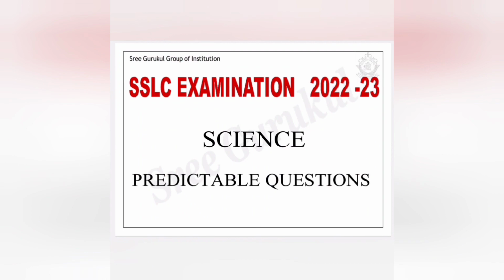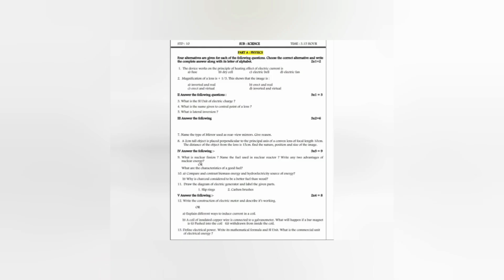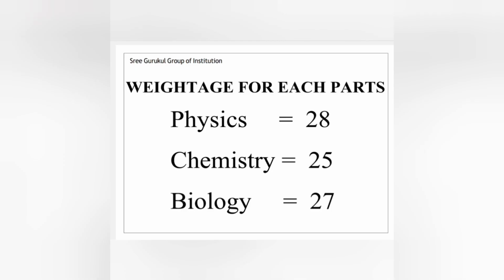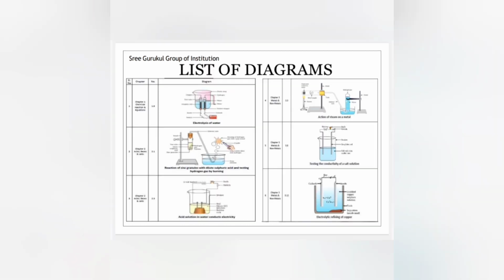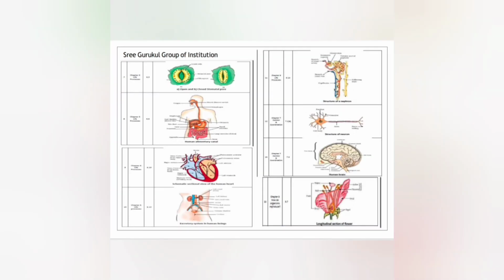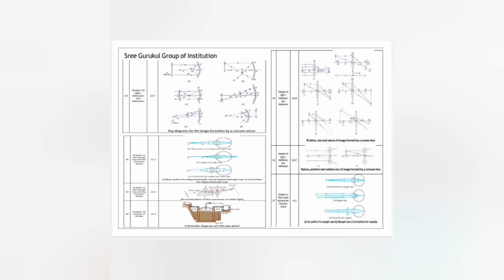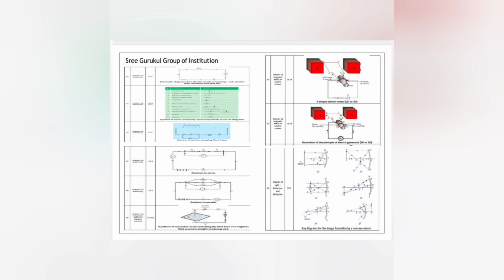The question paper of science has three parts: physics, chemistry and biology. The physics part has a weightage of 28 marks, chemistry is 25 marks and biology is 27 marks. Firstly, the most important segment in science we need to practice is diagrams. Yes, the diagram segment is the most important area where we can score marks easily, about 12 to 16 marks out of 80. So dear students, do not take a chance while attending diagram related questions.